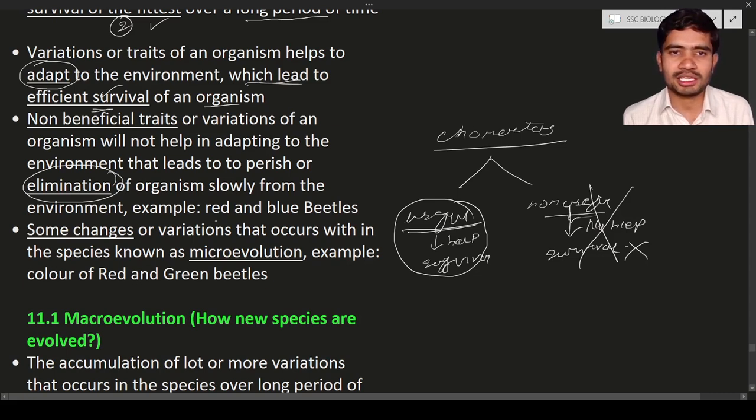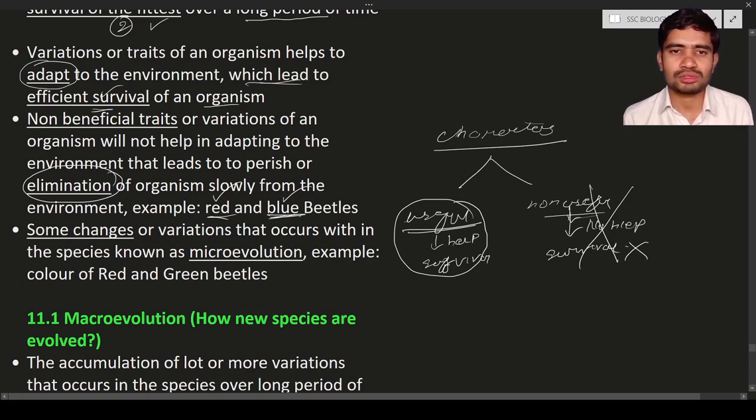For example, in the case studies we have seen the red and blue beetles. Here we can see these variations. Red color is a variation and blue color is also a variation. Here these variations are not useful for the survival of the beetles. Why? Because crows can see red beetles and also blue beetles. It means the crows can eat these beetles easily, both red and blue. So it is not advantageous for survival in nature.